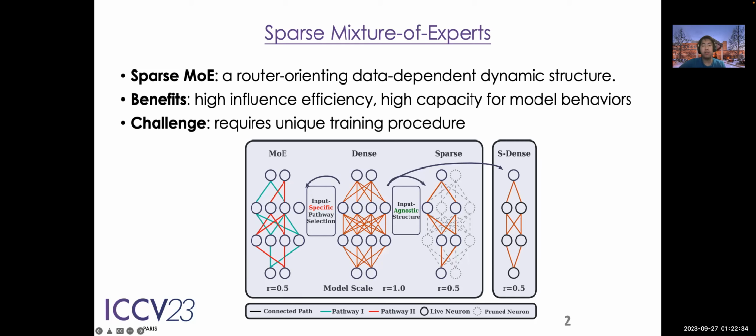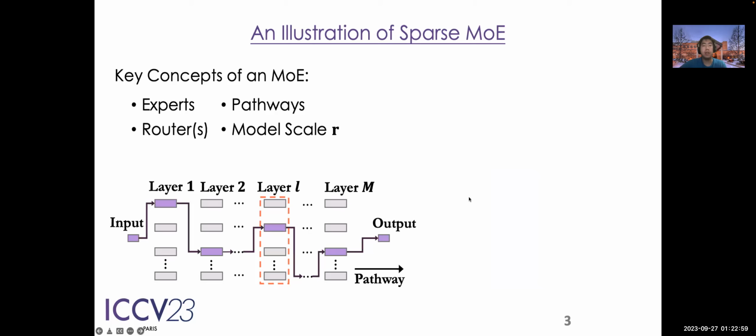And different from the traditional CNNs, MOE activates different parts of the model for different inputs through a routing system. And this figure gives you a comparison between MOE and the dense network, as well as the pruned sparse network, which is input agnostic, and the corresponding small dense network, which shares a similar parameter number to a single expert of MOE.